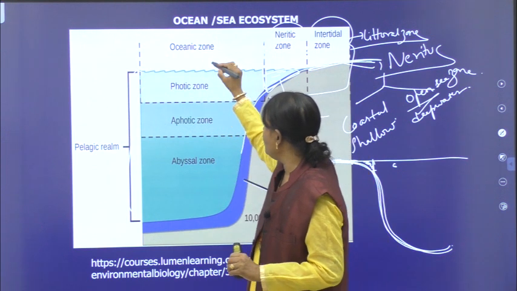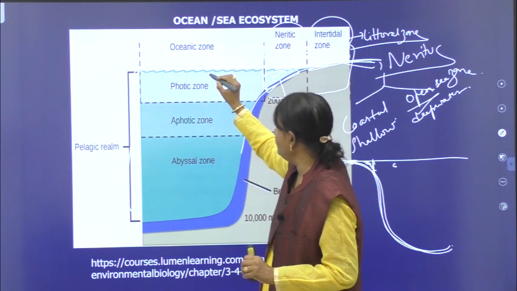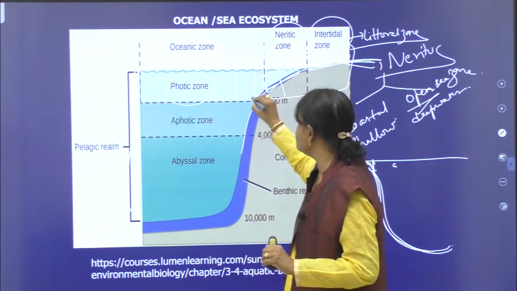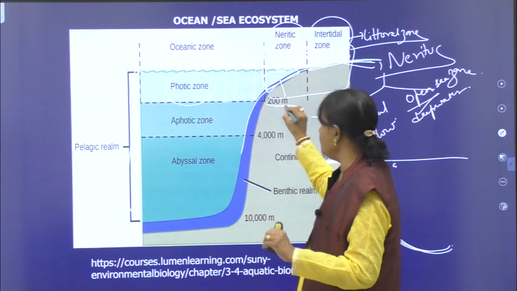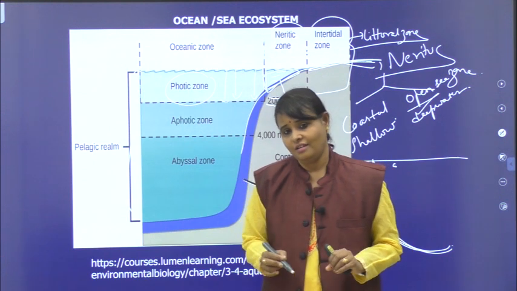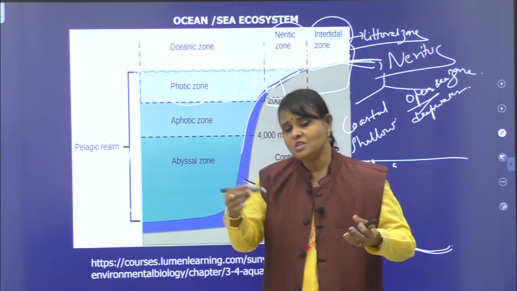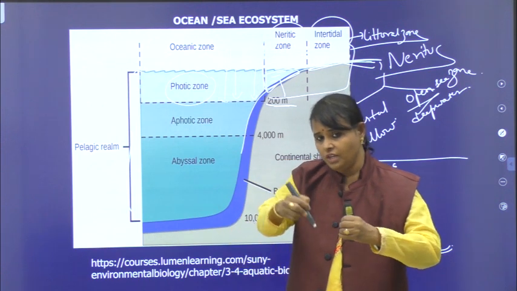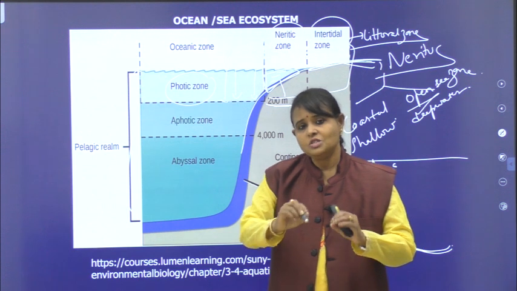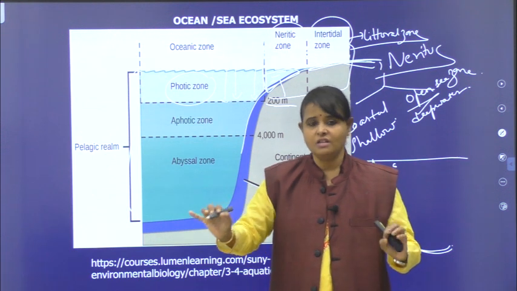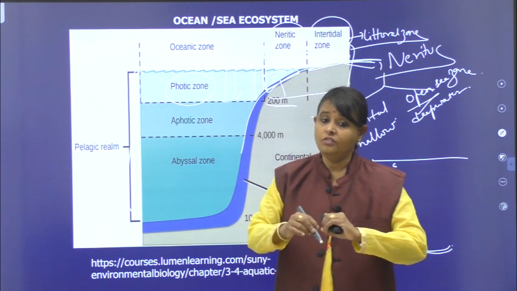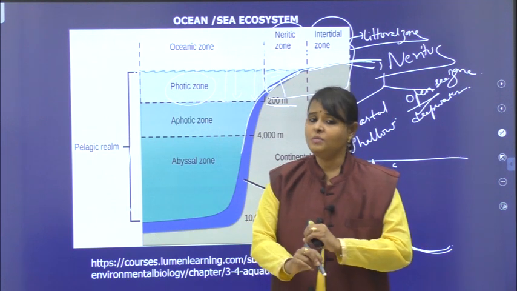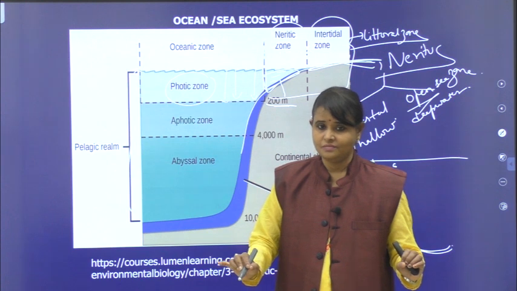These zones I told you many times. Photic zone means light penetration zone. Up to 200 meters, light penetration is there, so organisms are more. After 200 meters, if you go deep into the sea, slowly light penetration decreases, and finally if you go very deep, after 3000 meters, there is perpetual darkness.